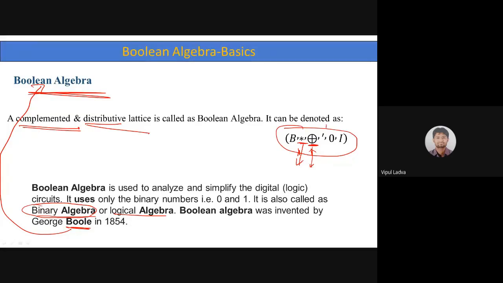This represents the existence of zero and identity element, and this dash represents the existence of the complement of each element of set B. There must be in the set B once again. Then such a lattice will be known as a Boolean algebra.